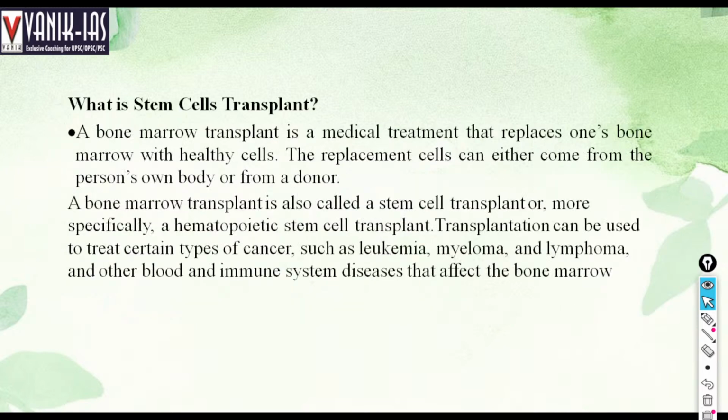So, what is a stem cell transplant? A bone marrow transplant is a medical treatment that replaces one's bone marrow with healthy cells. The replacement cells can either come from the person's own body or from a donor. A bone marrow transplant is also called a stem cell transplant, or more specifically, hematopoietic stem cell transplantation. Transplantation can be used to treat certain types of cancer, such as leukemia, myeloma, lymphoma, and other blood and immune system diseases that affect the bone marrow.